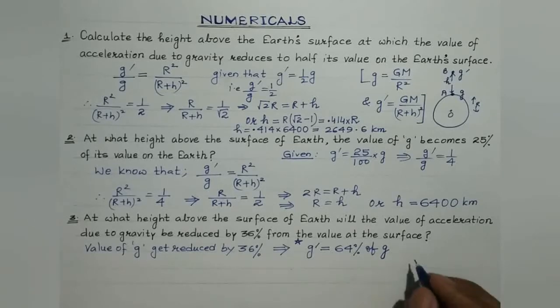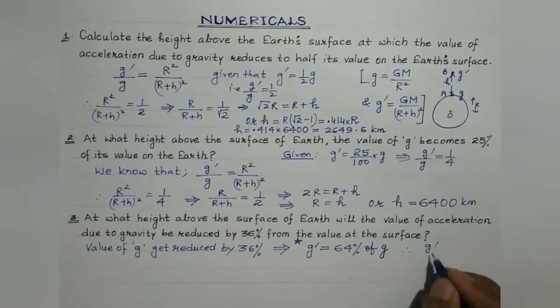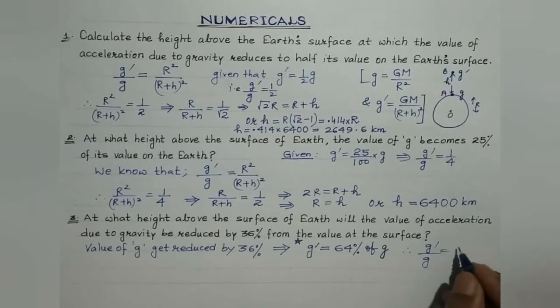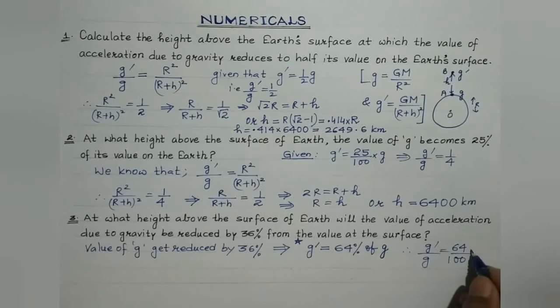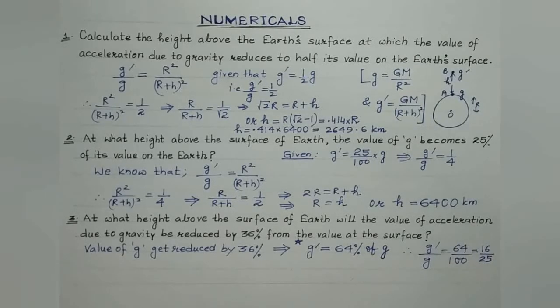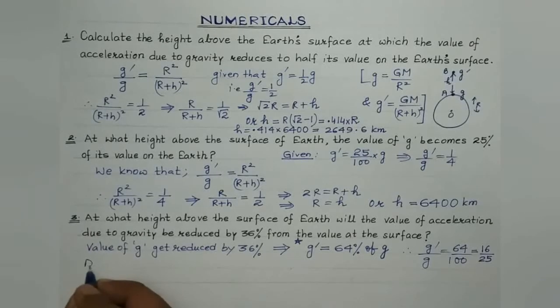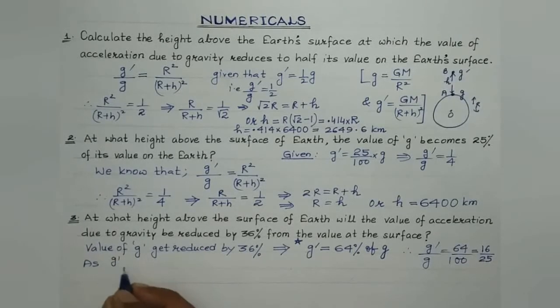So therefore, g dash by g, it would be equal to 64%, that is 64 by 100. Right, students? So it can be written as 16 by 25, isn't it? So as we are aware, again the same formula is to be used as was used in the previous two questions.